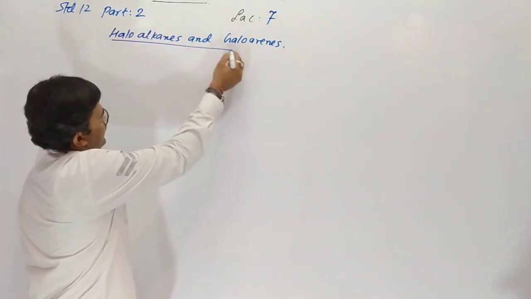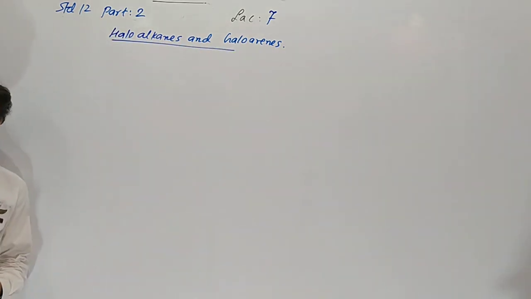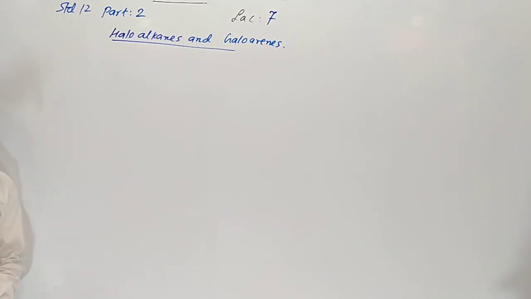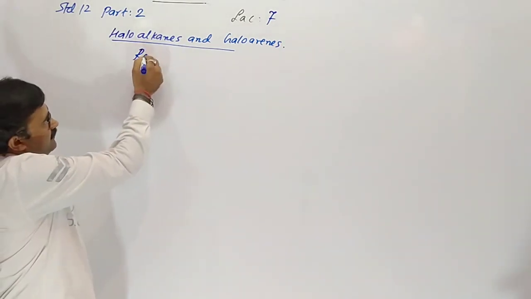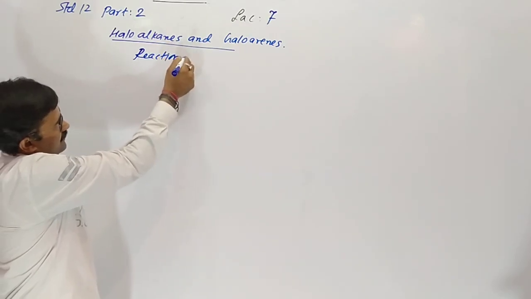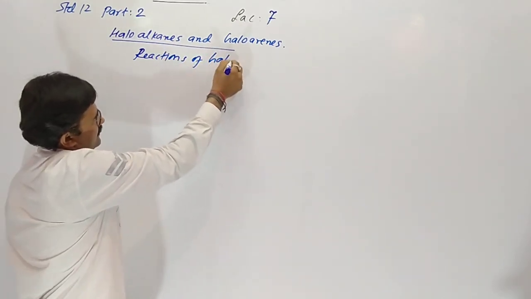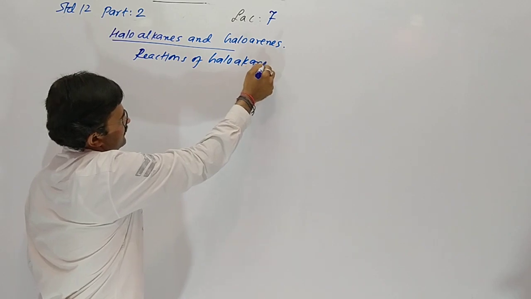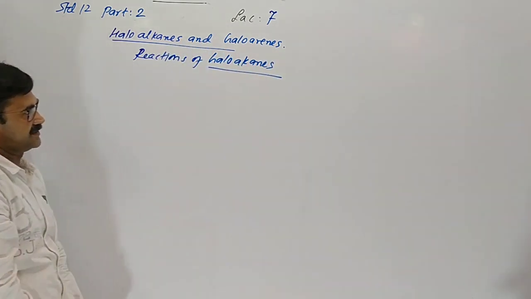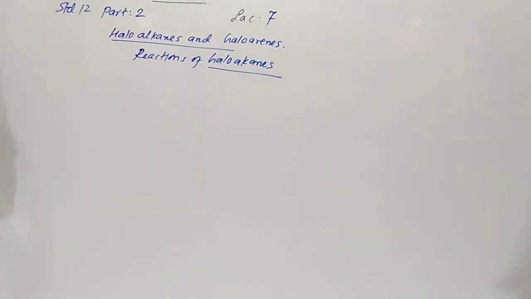We are in our chapter Haloalkanes and Haloarenes. In the last lecture, we discussed the reactions of haloalkanes. We discussed there are three types of reactions of haloalkanes, not haloarenes.